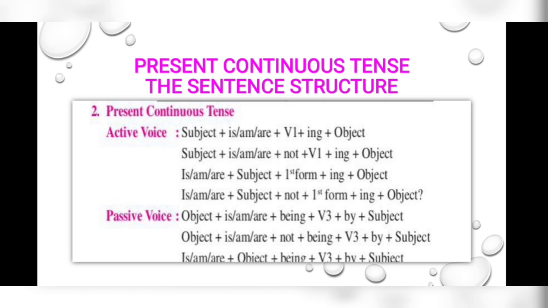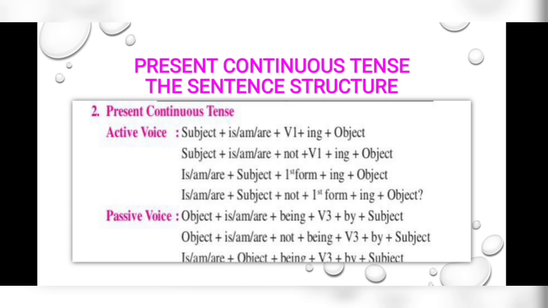If assertive, first form of the verb plus ing and object. If negative, not plus first form of the verb plus ing plus object. In case of passive, yes, the object will be in the forefront followed by is, am, are plus being, third form of the verb, by plus subject. In the negative also, object plus is, am, are, then not being, third form, by, and subject at the end.